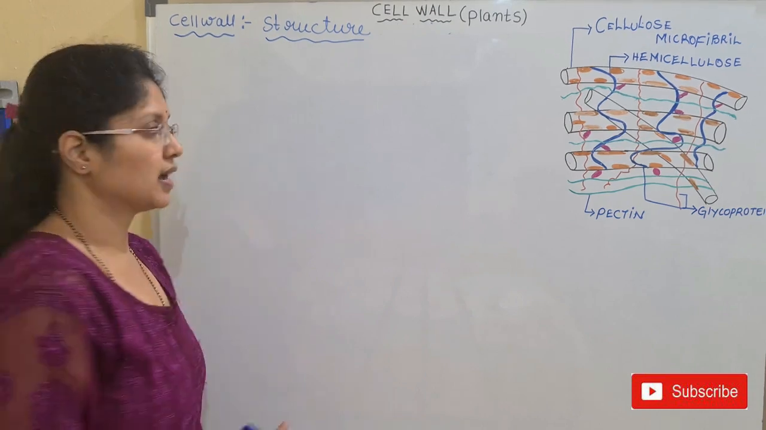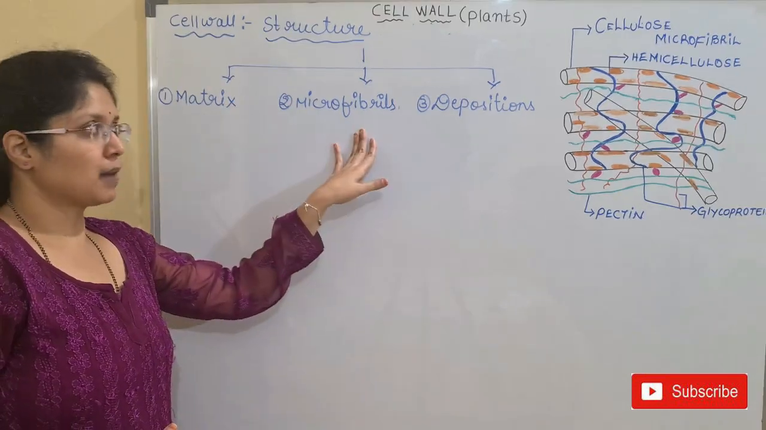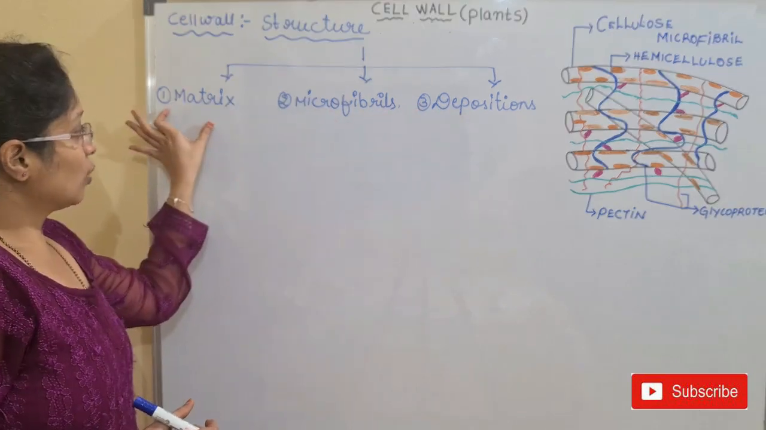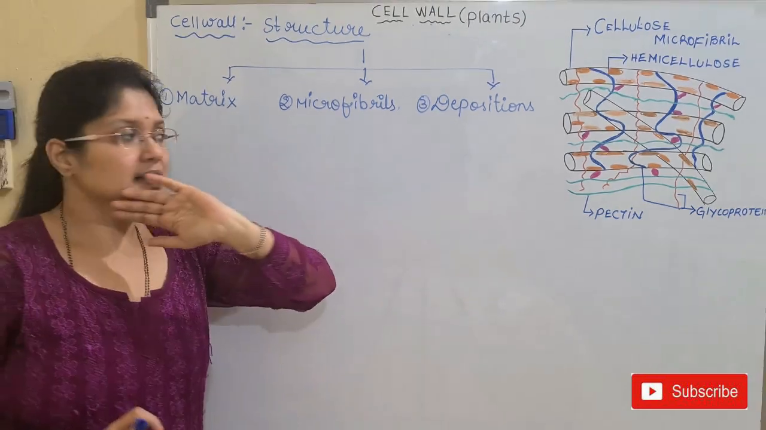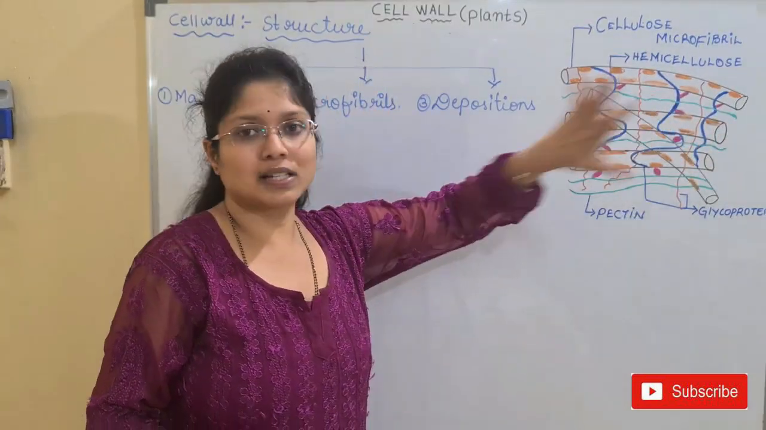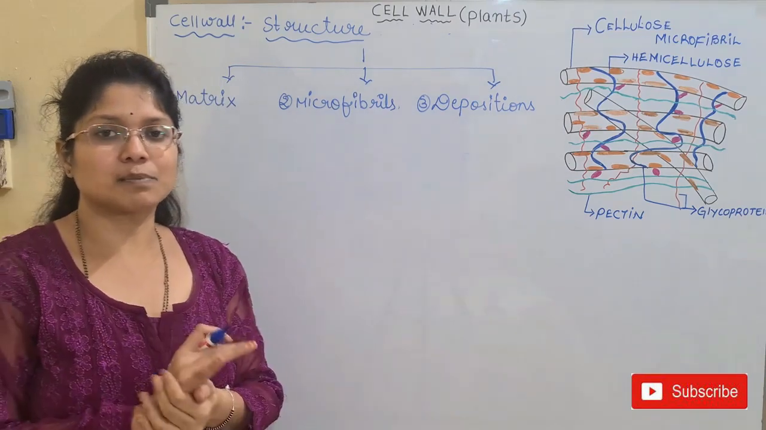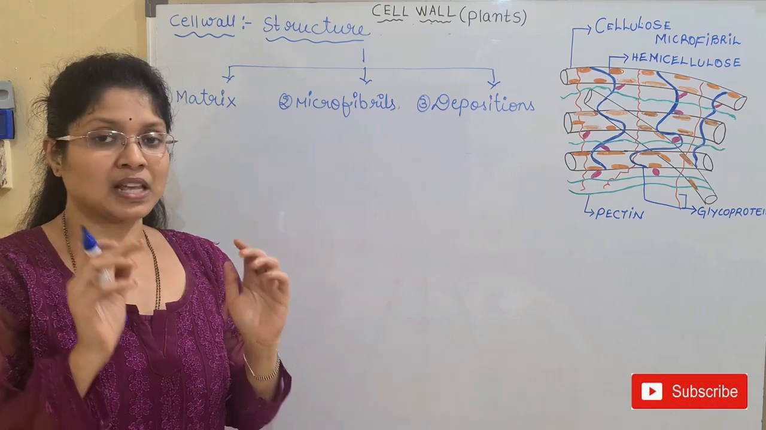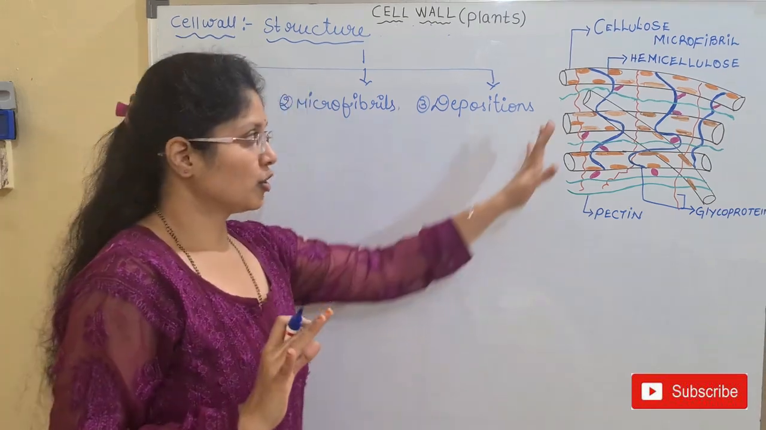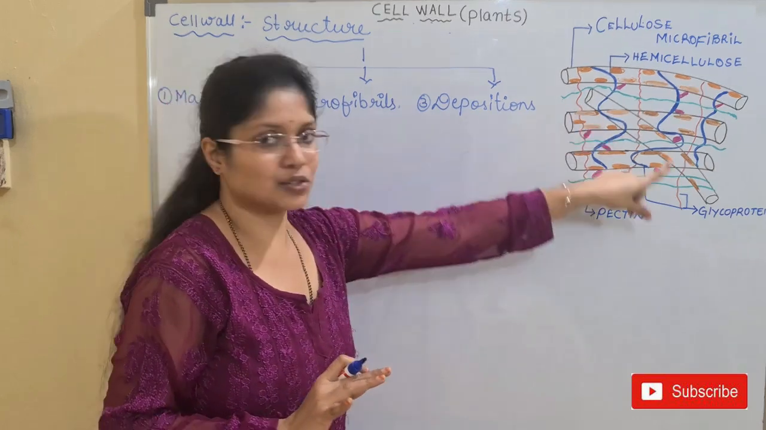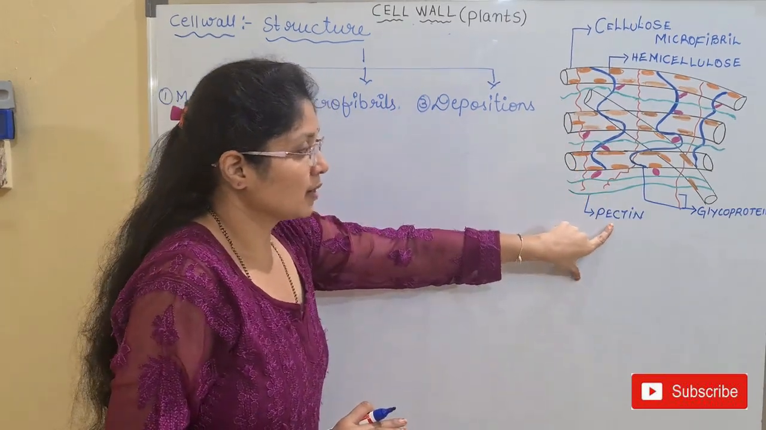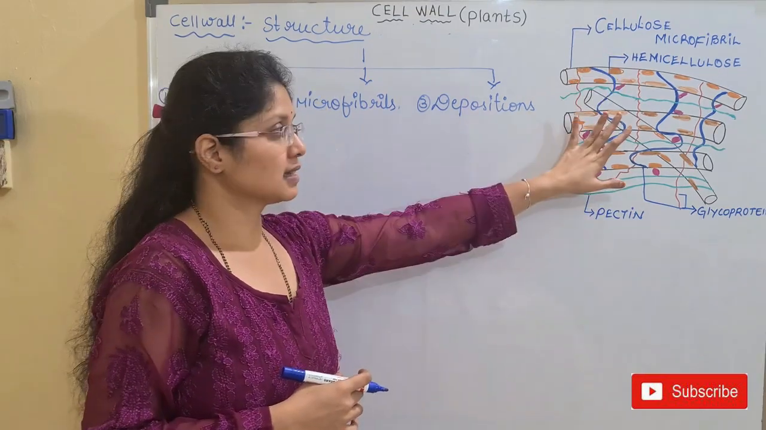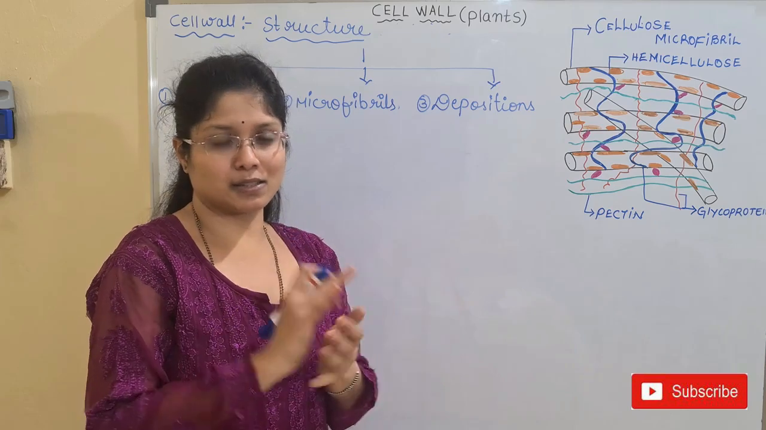What are the three major headings? We have the matrix, second is microfibrils, and third is the deposition. So what is the matrix here? Matrix is the gel-like substance, or you can say it is a gelatinous substance, which is present in the cell wall. And what does this gelatinous substance contain? If you observe the diagram, look at the structure, children. Pectin, we have proteins, we have hemicellulose, present inside the cell wall, inside this gelatinous matrix.